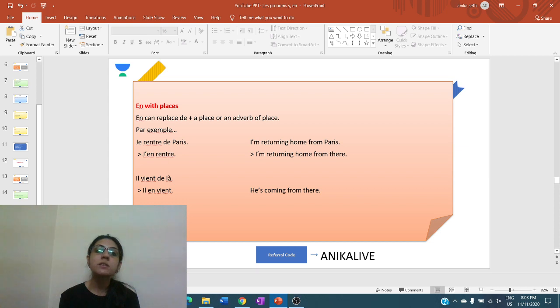Then is en with places. Le pronom en avec les lieux. En can replace de plus a place or an adverb of place. So like in pronoun y, we were doing it replaces the preposition à plus place or some other preposition plus place. Here it is preposition de plus place. So like je rentre de Paris, I am returning from Paris becomes j'en rentre.